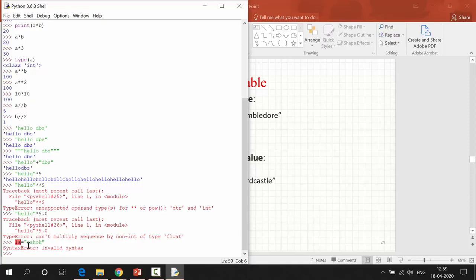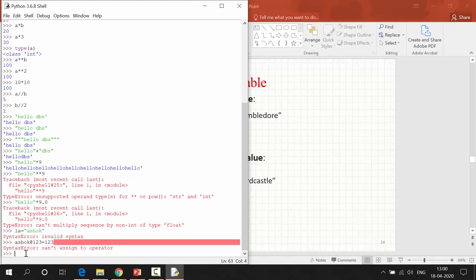Also, a variable doesn't contain spaces and special characters. Suppose Ashok at the rate 123 equals 123, now also I'll get an error. See, syntax error, can't assign to operator.